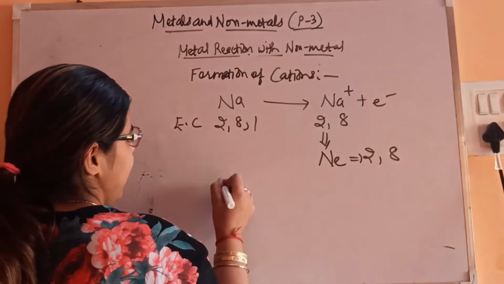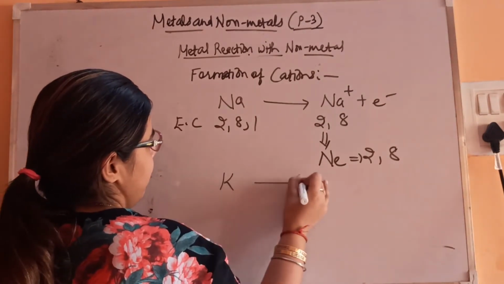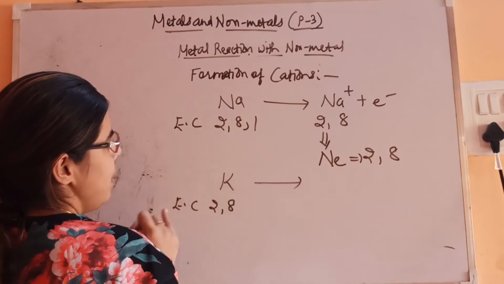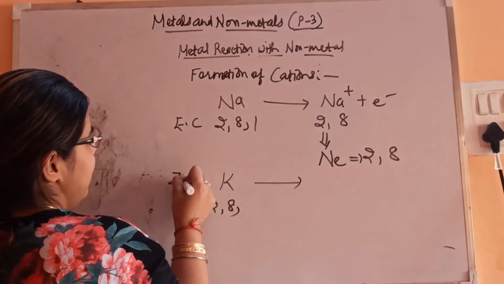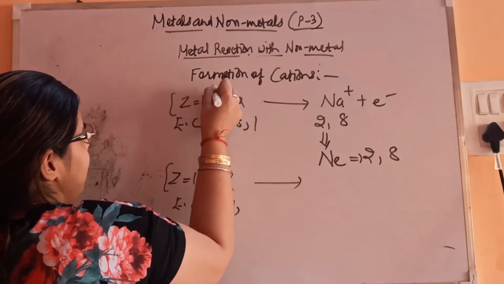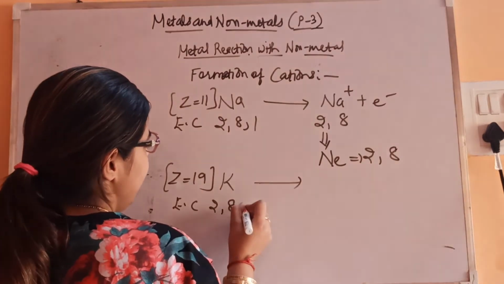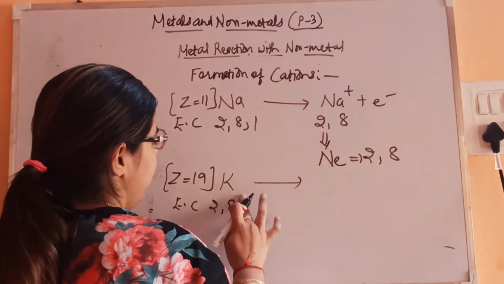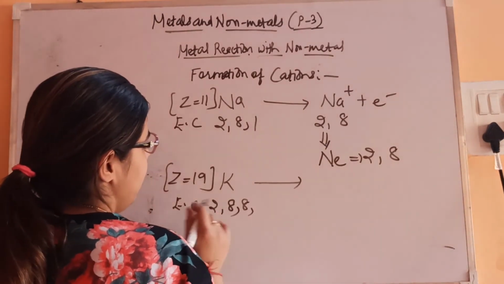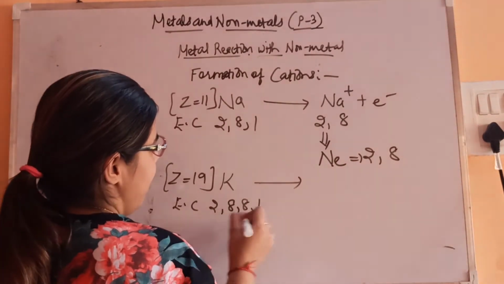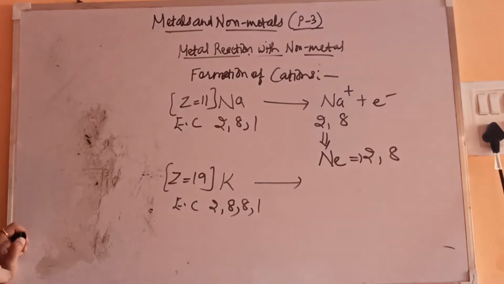Similarly, let's say potassium. Its atomic number Z is 19. Here I am writing in brackets, for sodium Z is 11. So the potassium configuration is, sorry, I was wrong earlier, 2, 8, 8, 1. The last shell contains 1 electron.